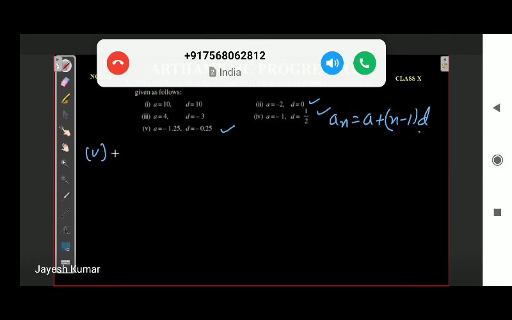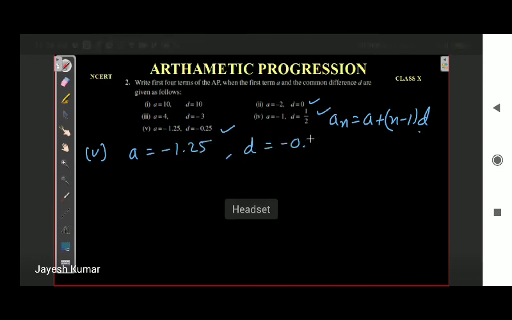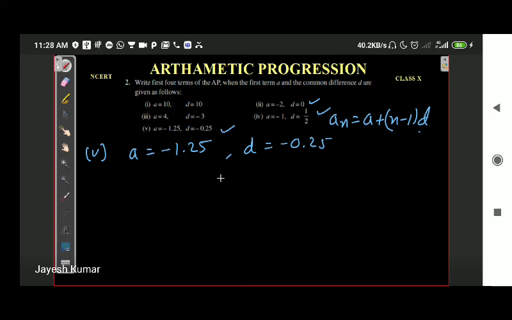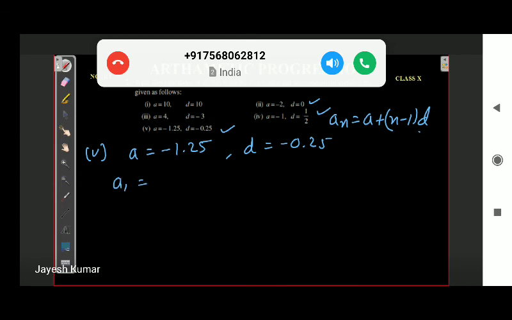So for the first term, A is equal to minus 1.25 and D is equal to minus 0.25. Applying the formula, the first term A1 is as it is. A2, the second term: for the second term, n is 2, so we put in the values.